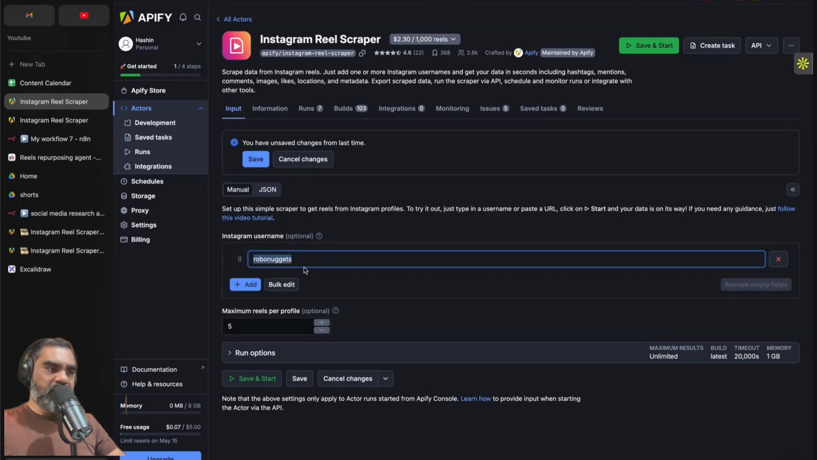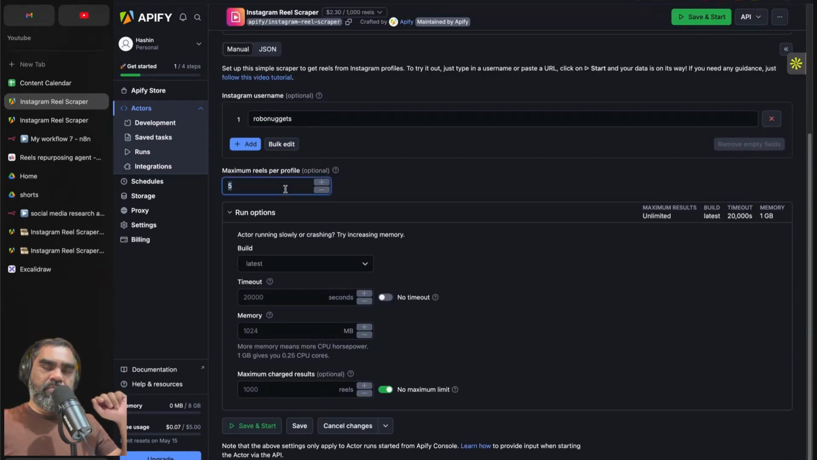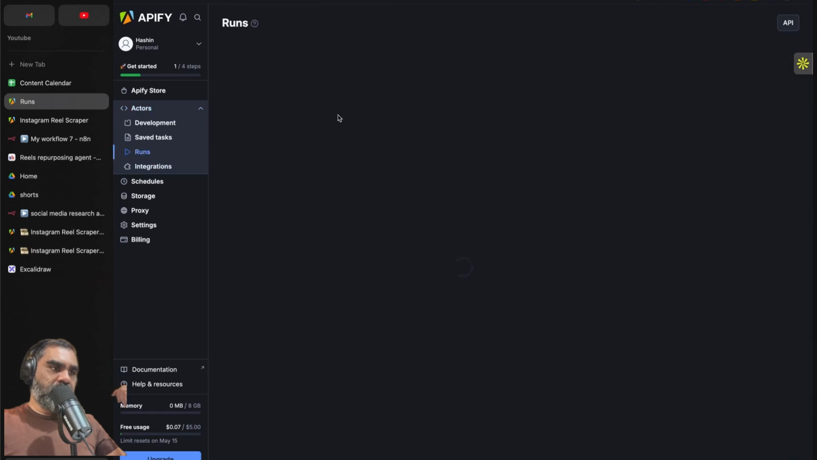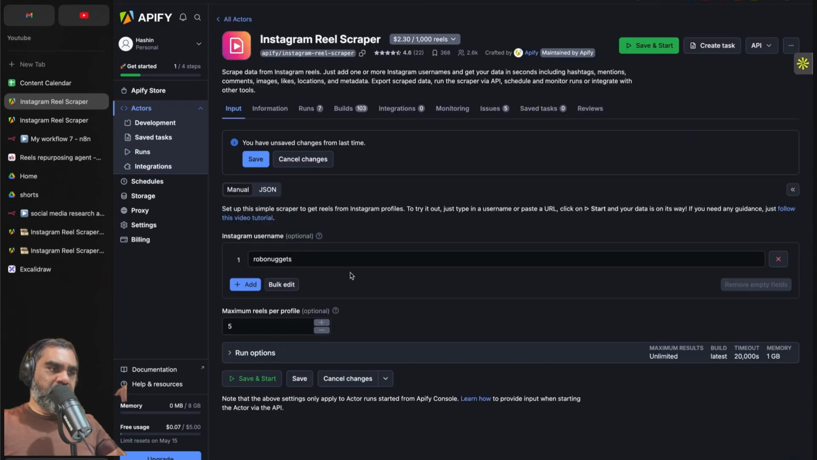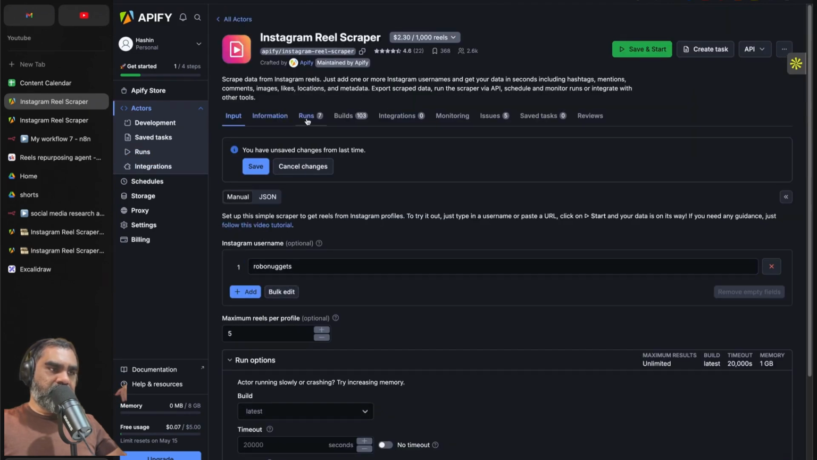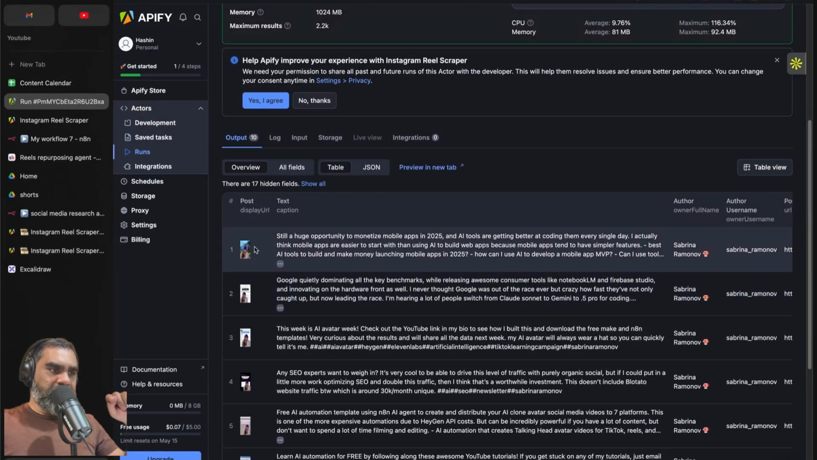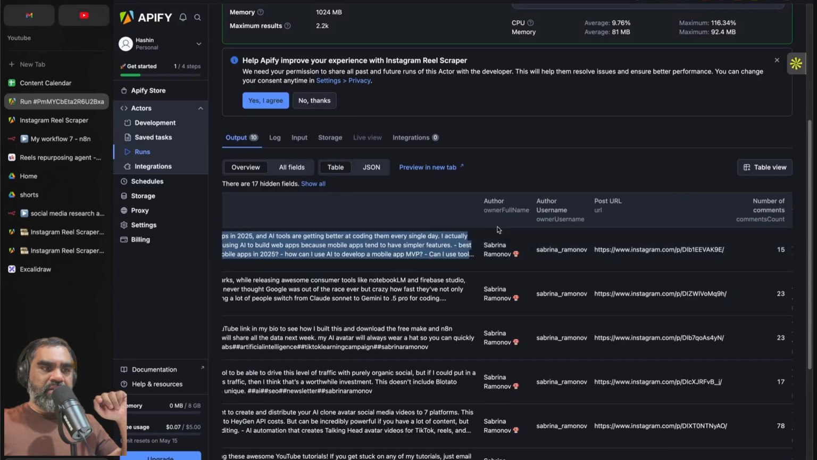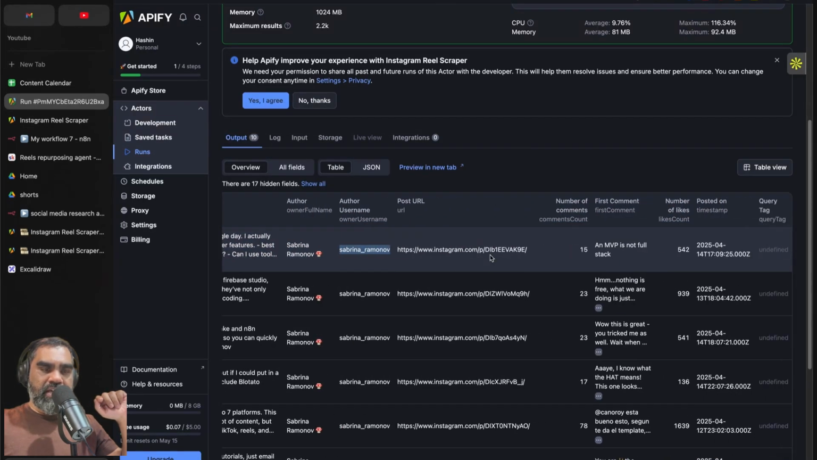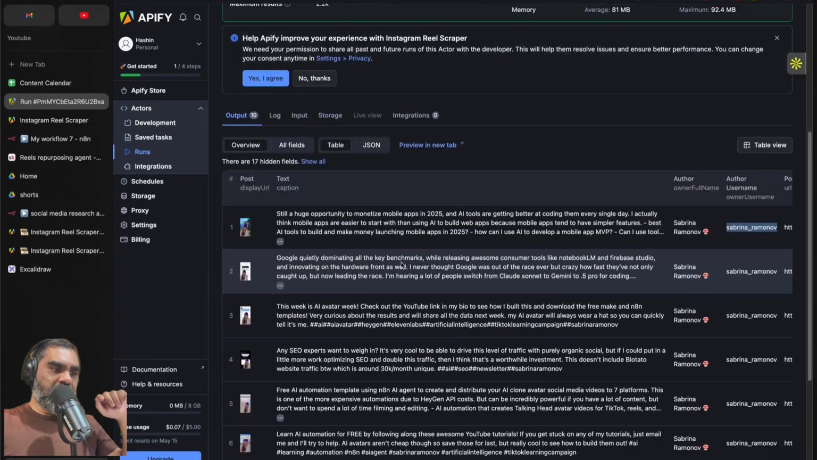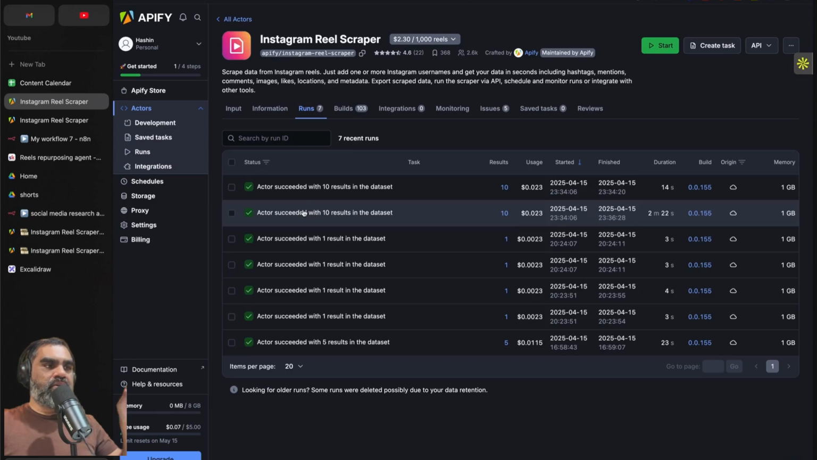What it expects is an Instagram handle, and you can give the maximum reels per profile to retrieve. Once you run that, you can see I have run this in the past. For each run, once it runs, you can get the reels, the text, which is the caption of the reel, and the author and their username, all sorts of stuff that you can get after scraping it. In our case, we are not going to use the front end for this.